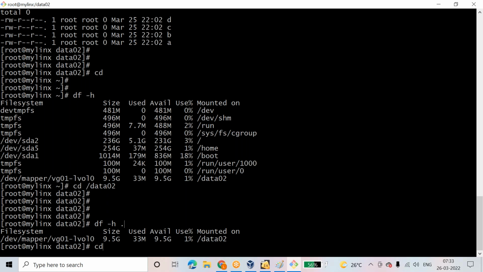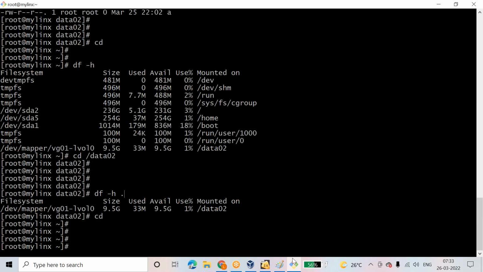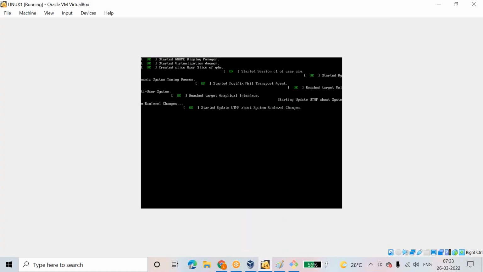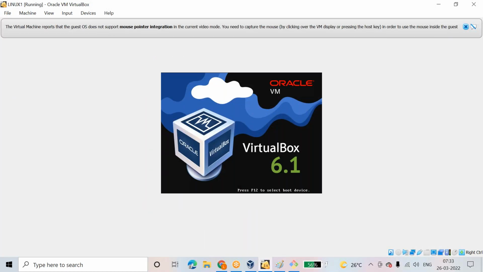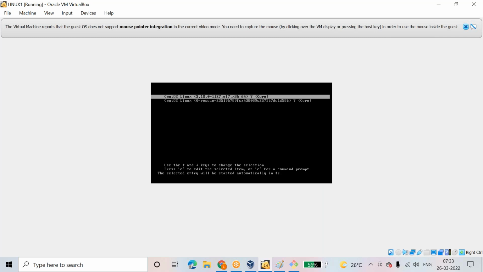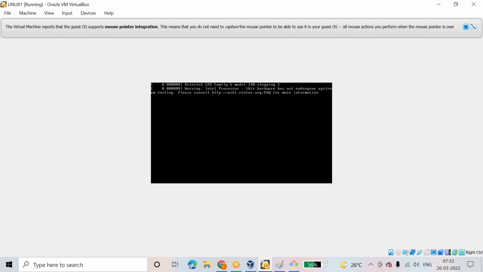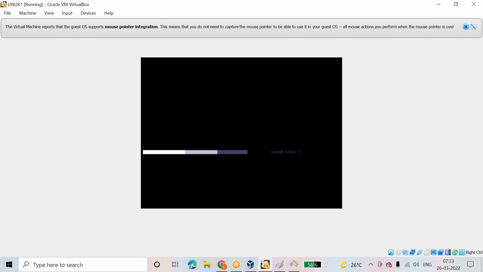Okay, let me reboot this server. Reboot. Let it come up. This is the console. This is my SSH client, and this is my console. I am seeing in the console whether my server is rebooting properly or not.